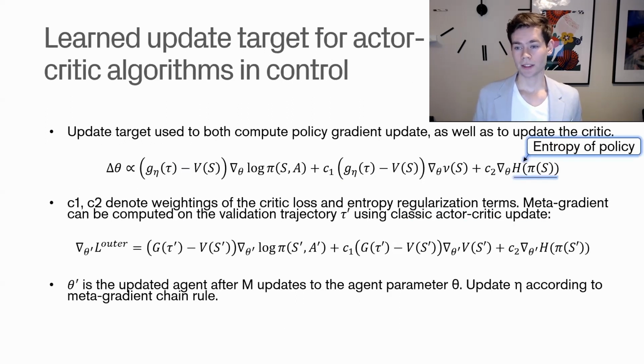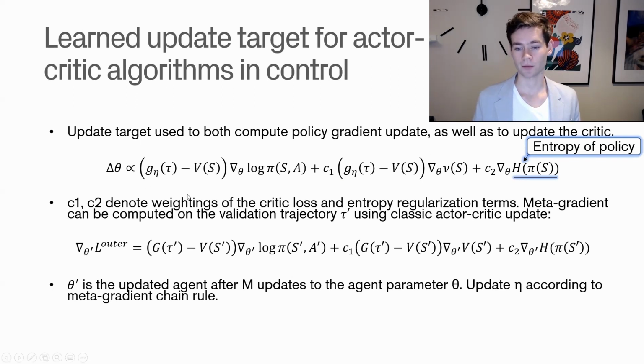When we use this in an actor-critic setting, things become a little bit different. So we have an update target here that is used both to compute the policy gradient update, but also to update the critic. So if you haven't seen videos on actor-critic algorithms, we have multiple of those on this channel. So you can go back and watch one of those. There will be links in the description. But for now, we're just stating basically what the target would be.